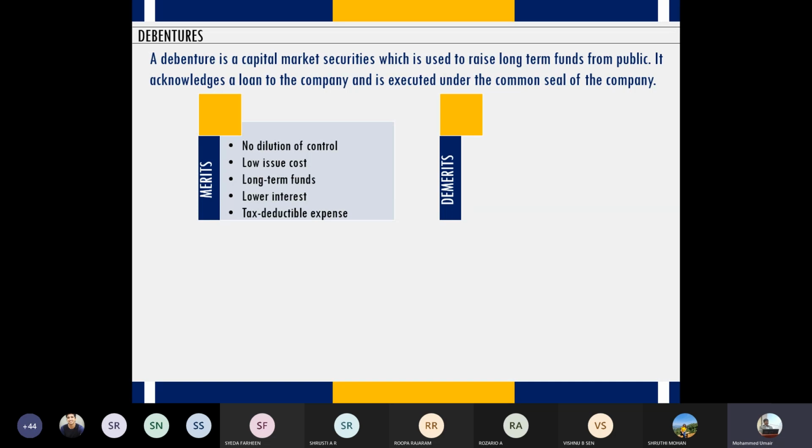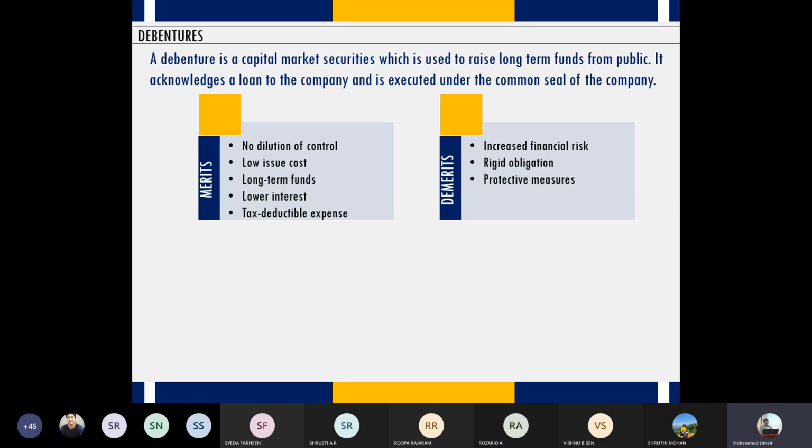Even though debentures serve as a very economical source of funding on account of lesser rate of interest, tax deduction, no fixed certain advantages are there, but what are the disadvantages?